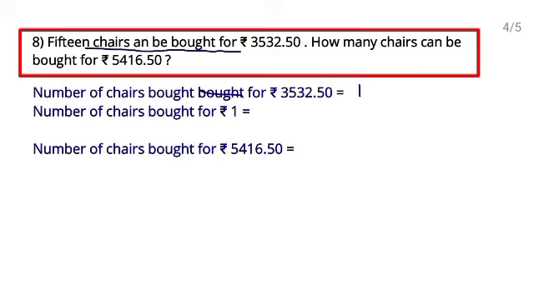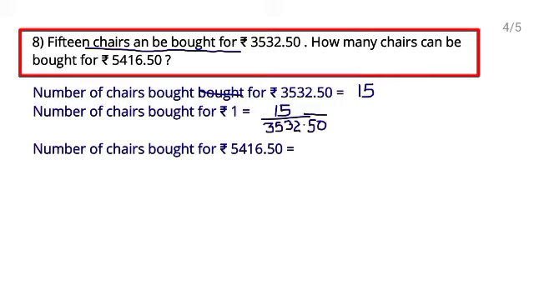इतने में कितनी चेयर्स परचेज हो रही हैं? 15. 1 रुपी का फाइंड आउट करेंगे. Number of chairs bought for 1 rupee. Divide this 15 by this. Okay. So write 15 upon 3532.50.